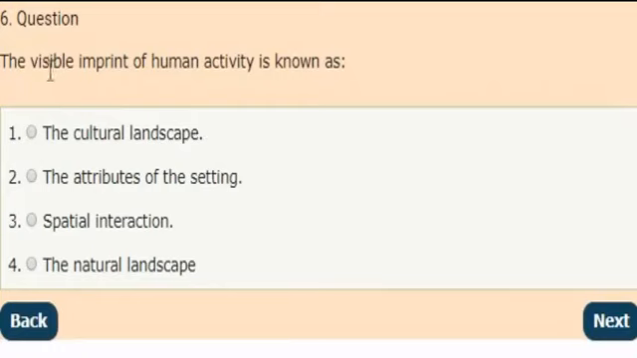Next question. The visible imprint of human activity is known as. Options are: the cultural landscape; second, the attributes of the setting; third, spatial interaction; and fourth, the natural landscape. Correct answer is option 1, the cultural landscape.